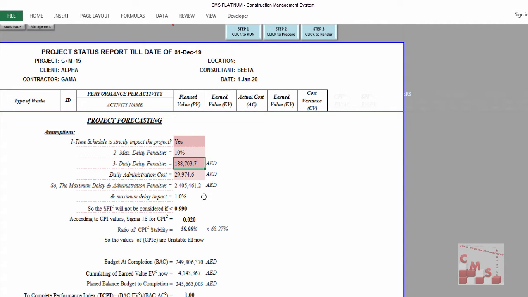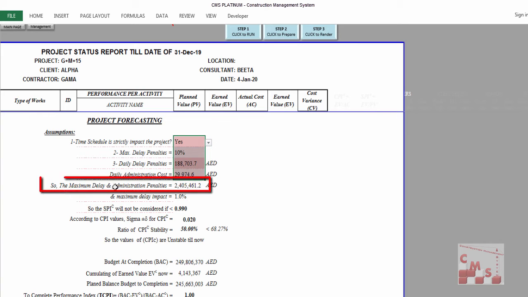There is another cost also for the delay: the daily administration cost. When you have a delay, you will pay this amount to the client, or it will be deducted from your amount if you are a contractor, plus you will have other expenses, which is your administration cost every day. CMS considers this administration cost from the total project overhead. If you need to change it, you can. Also, if the delay penalty is not the same equation which I informed now, you can change it according to your agreement. So these 4 items you can change according to your project contract and agreement.